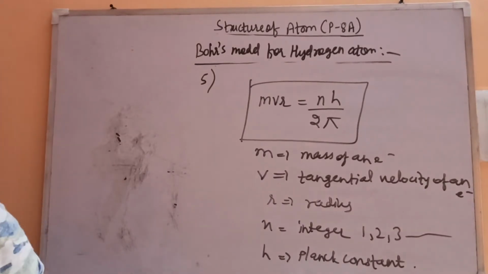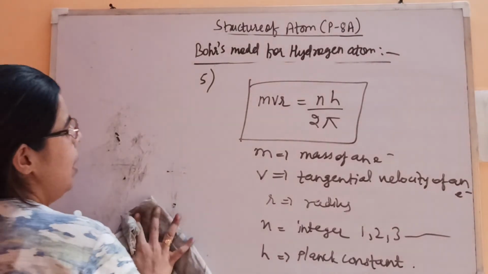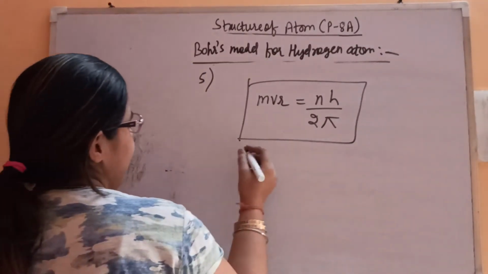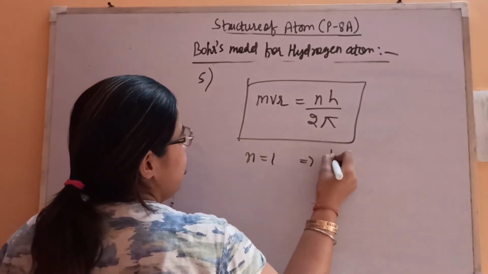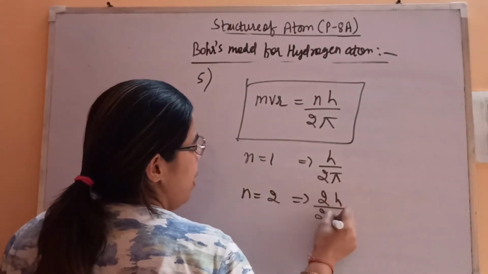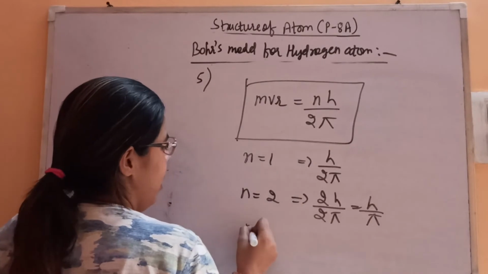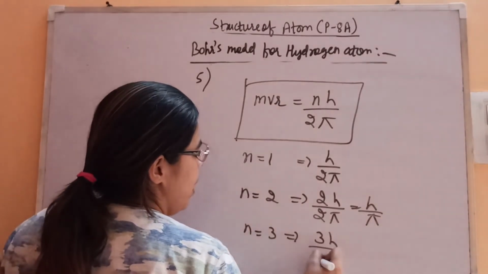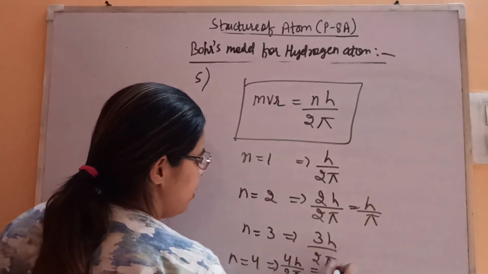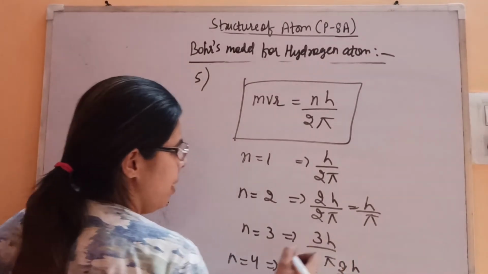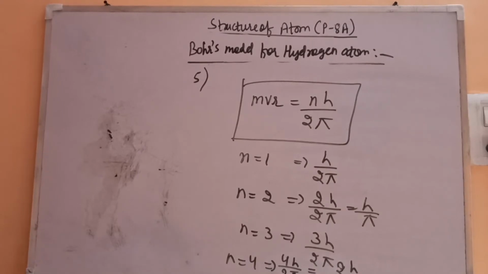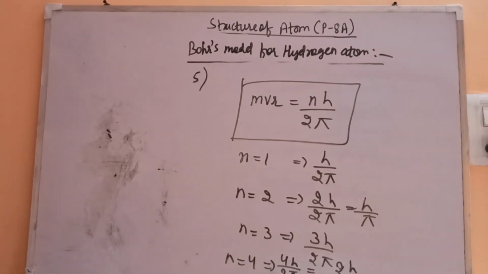So let's substitute the values to see what we will get according to this formula. If n is 1, the angular momentum is h by 2 pi, n is 2, 2h by 2 pi, that is h by pi only, n is 3, 3h by 2 pi, n is 4, 4h by 2 pi, that is 2h by pi. So see, all these values, this means that the angular momentum of the electron is quantized.